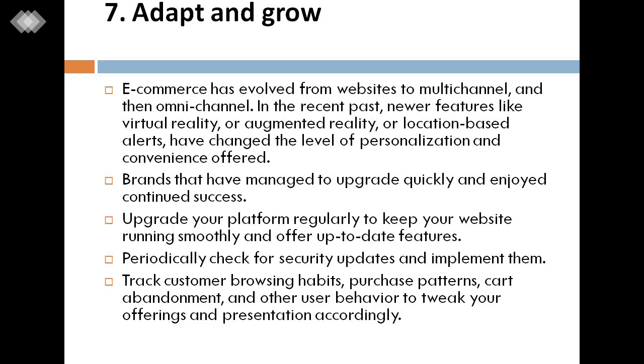The brands that have managed to upgrade quickly have enjoyed continued success. Upgrade your platform regularly to keep your website running smoothly and offering up-to-date features. Periodically check for security updates and implement them.